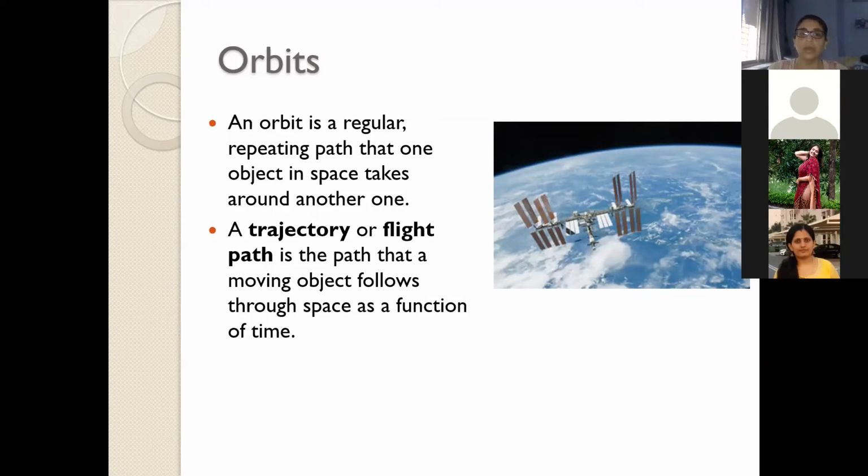Okay, so what is an orbit? I have already defined it. An orbit is a regular repeating path that one object in space takes around another. So Earth is your primary body, because the satellite is an artificial device which is revolving around the Earth.